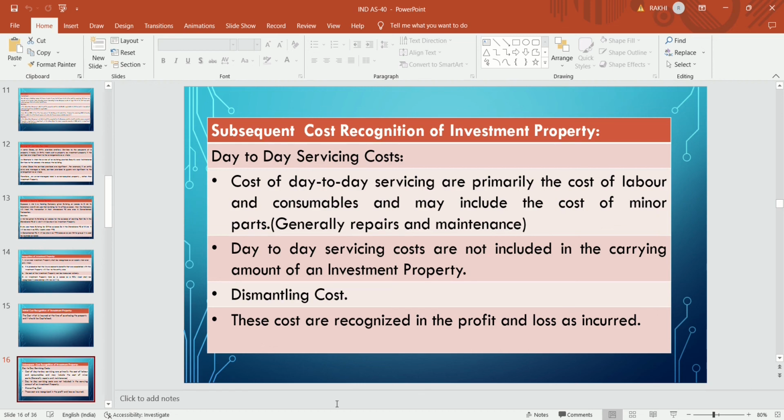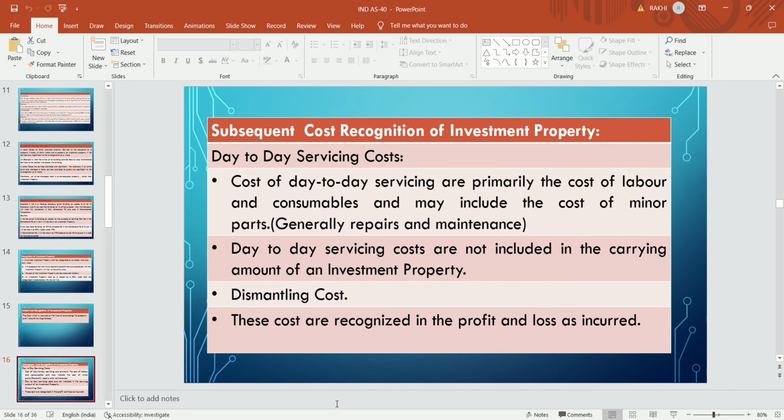Any other cost which is minor, day-to-day servicing cost, is to be charged to P&L as incurred. But if the cost is measured and there is some future economic benefit to the entity, like replacing a wall with new walls, then that is a major cost, and that replacement cost flows future economic benefit to the entity, so that cost is to be capitalized with the cost of the asset.